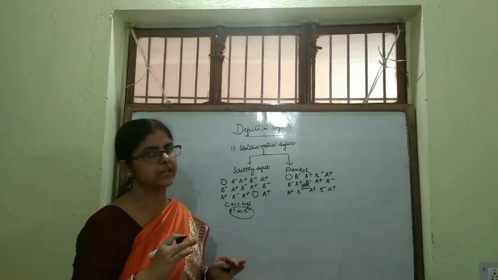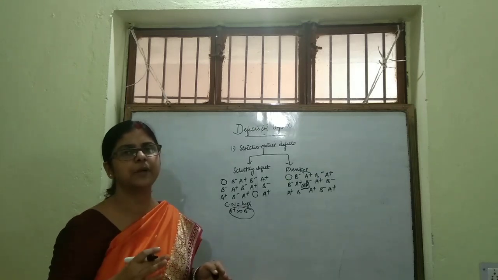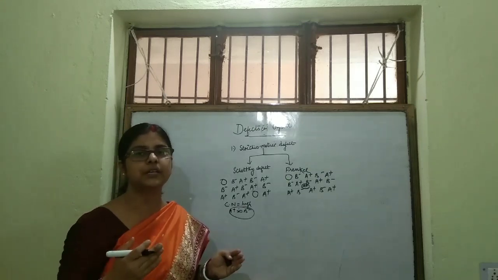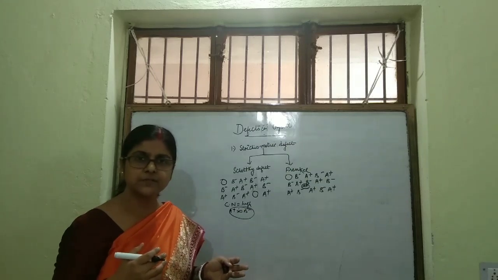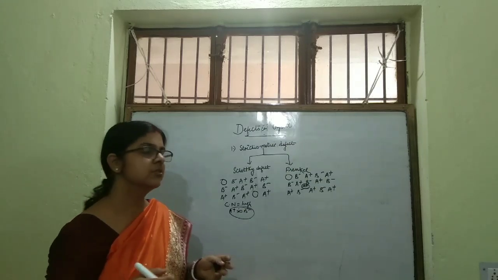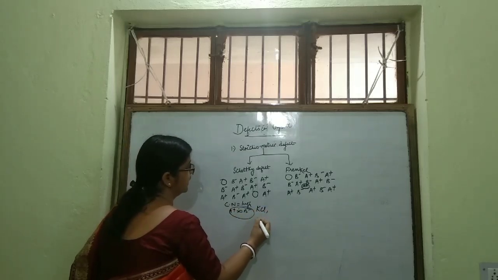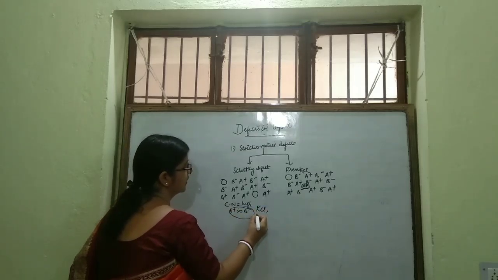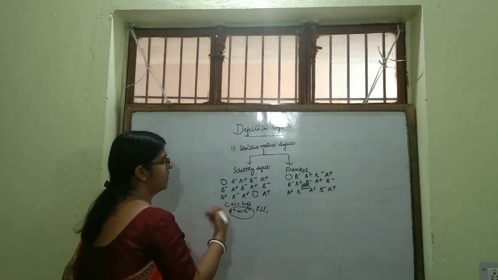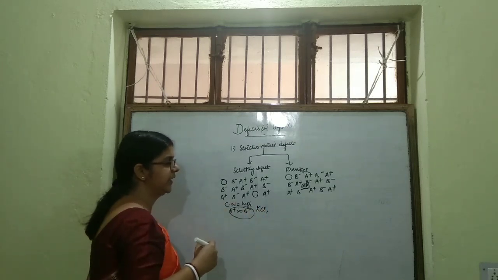Both are of same size. Usually what happens, the size of alkali metal ion is very large, all of us know. So these show the Schottky defect like KCl, or any other alkali metal halide, for example.